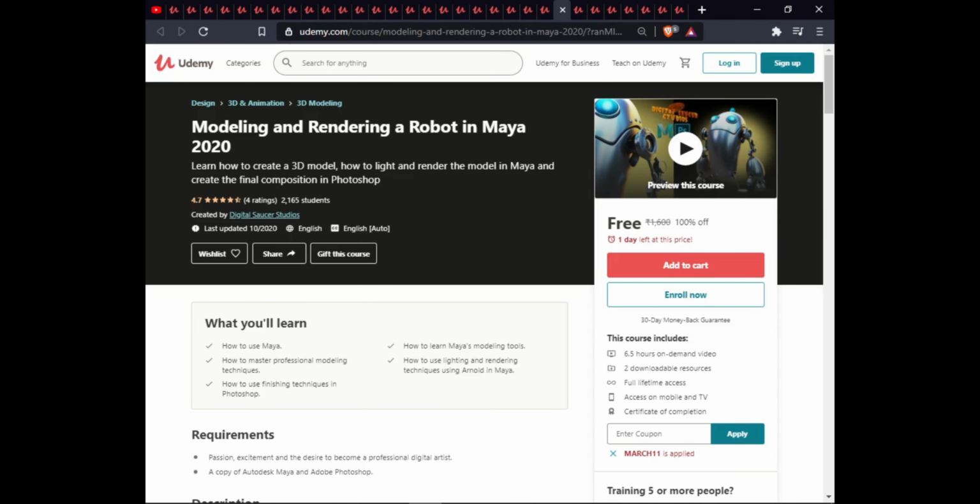The next course is modeling and texturing a robot in Maya 2020. In this course, you will learn how to use Maya, how to master professional modeling techniques, how to learn Maya modeling tools, how to use lighting and rendering techniques with Arnold in Maya, and how to use finishing techniques in Photoshop. This course is 6.5 hours on demand video, downloadable resources, lifetime access, mobile and TV and certification of completion.